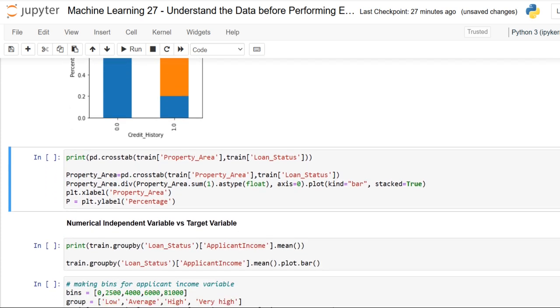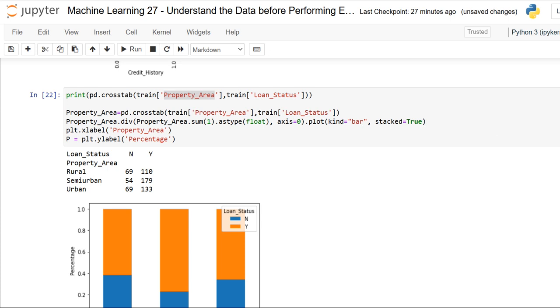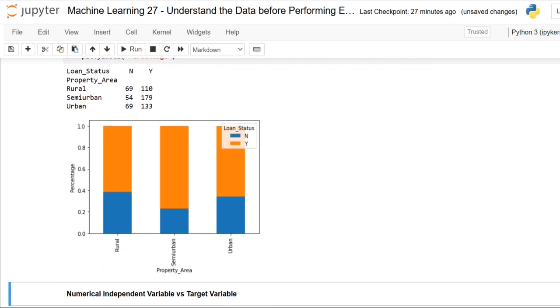Okay, so next we are moving on to the property area. Property area towards loan status. And here it is rural, semi-urban and urban. And coming towards the proportion of loans getting approved, yes, it is higher in semi-urban as compared to rural or urban.